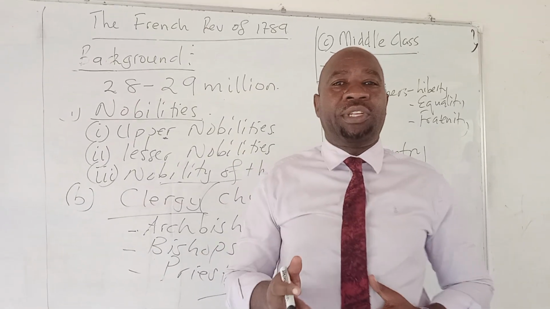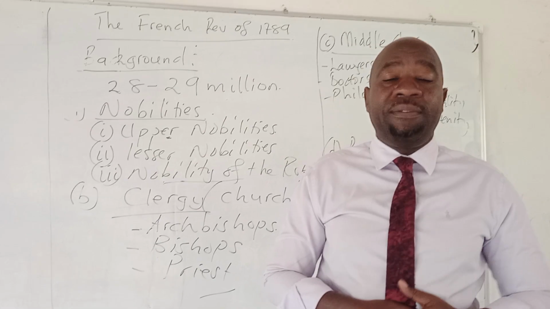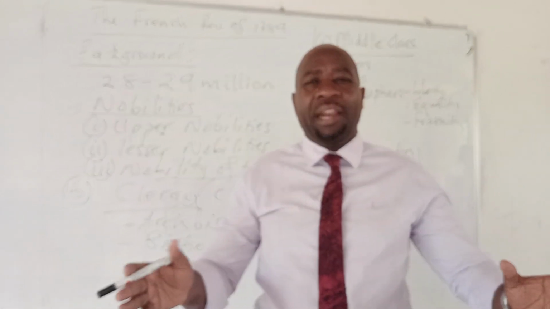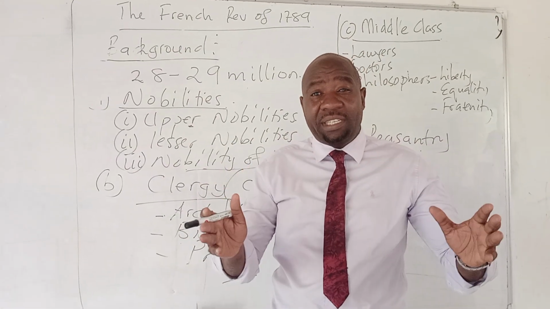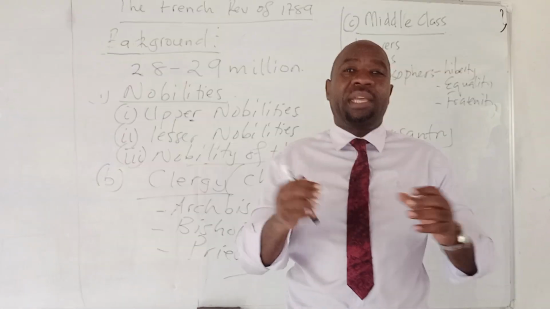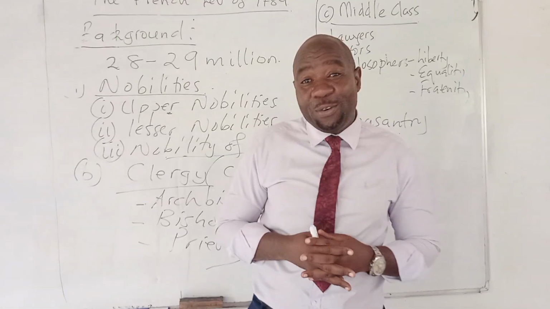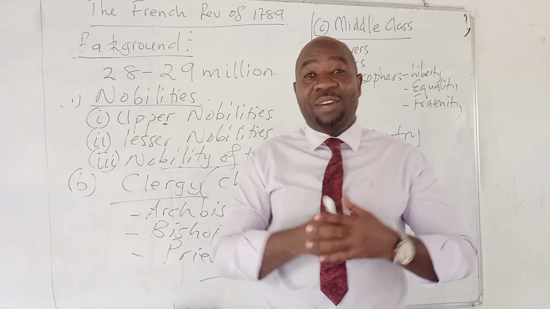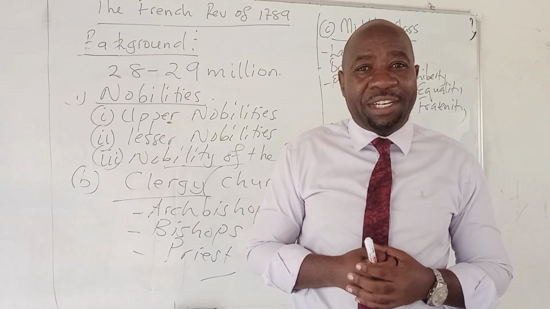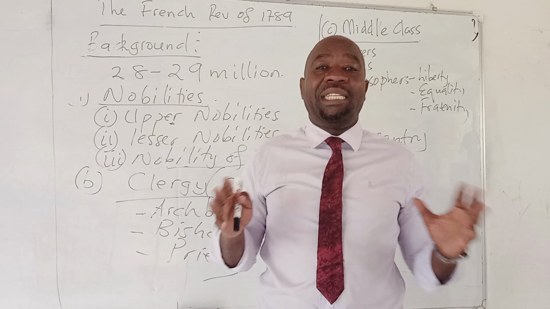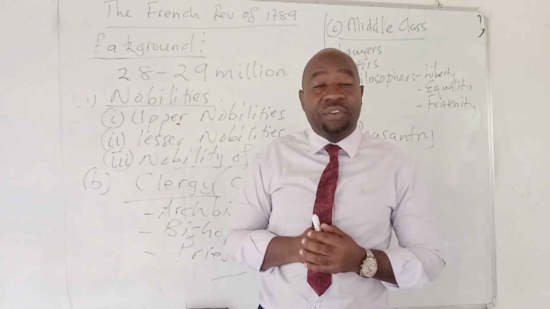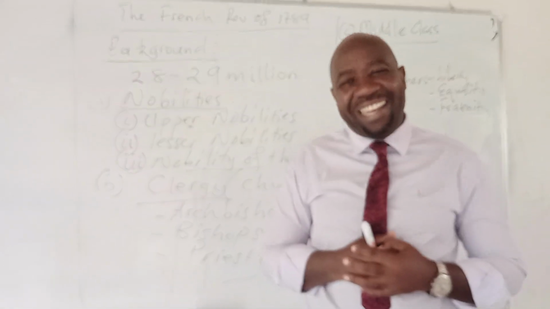Today we want to talk about the French Revolution. We want to talk about the causes that led to the revolution of 1789. The people in France in 1789 had to rebel against the French government, they had to rebel against Louis the 16th together with his wife Marie Antoinette. So we want to look at the causes that led to the French Revolution of 1789.